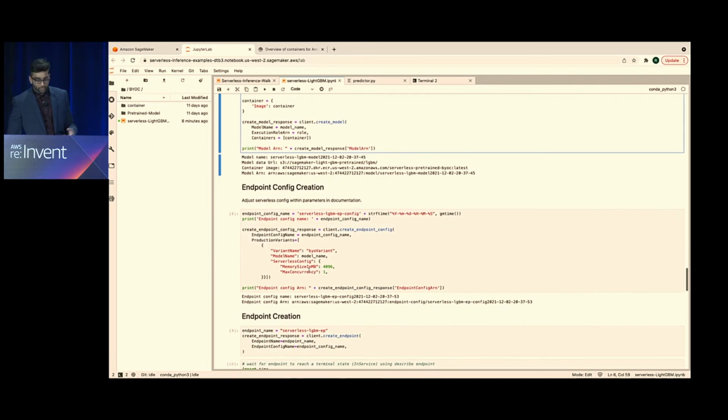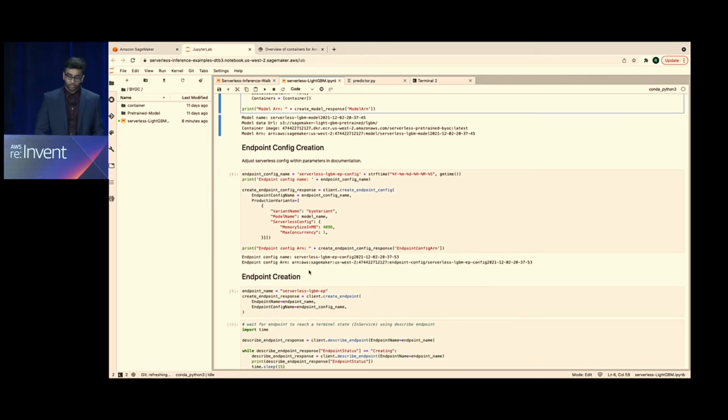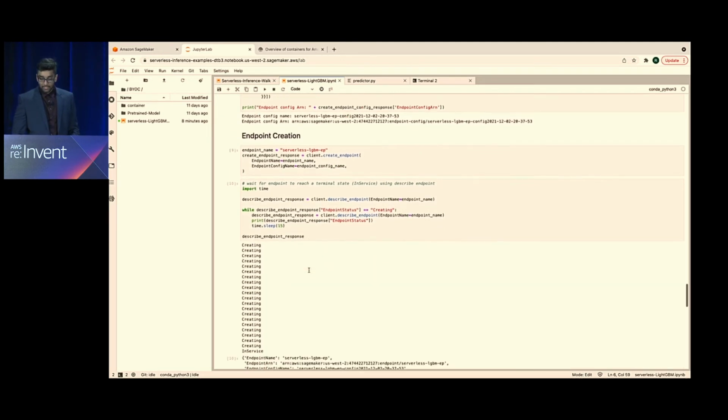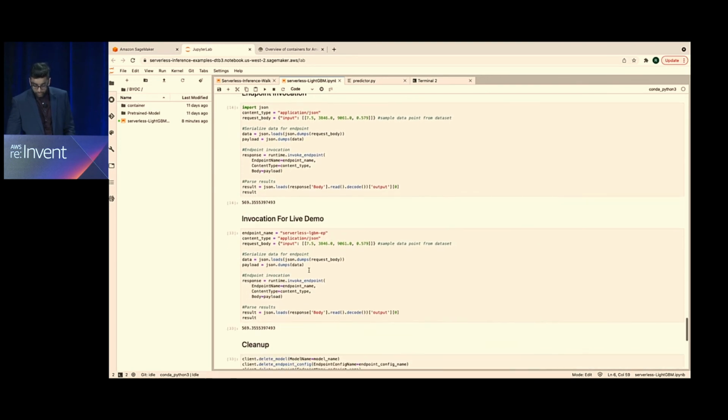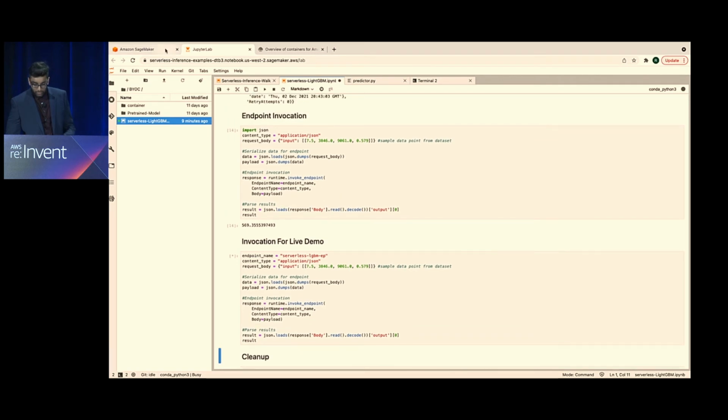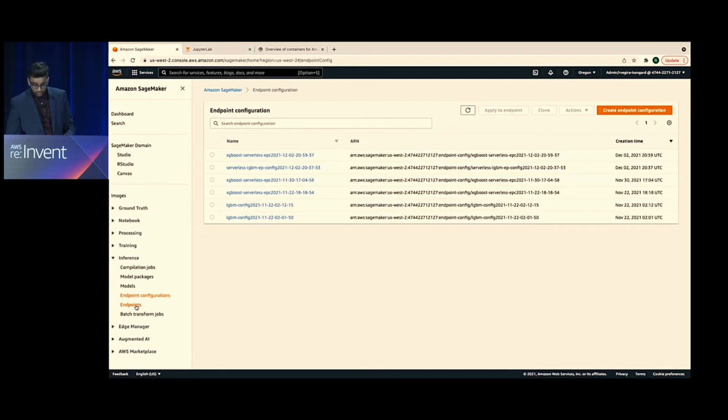And then a lot of the same steps that you'll see again: endpoint config creation, you reference that model, you create it based off whatever's happening in that model, based off your image. Those are the only 2 things that change: the image URI and model data based off your custom framework. And then you can go into endpoint creation. Once again, it might take a few minutes to get that up and running fully, but then if we go to our invocation for this, we can run that, and that might take a few seconds, but once again, you can see it right here in endpoints.